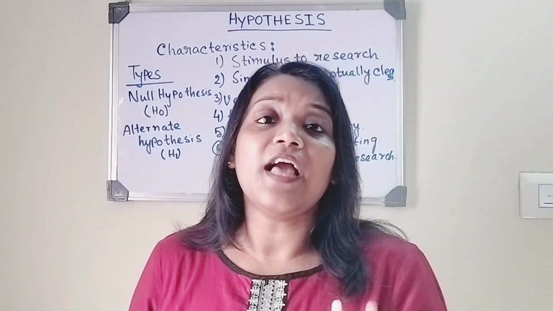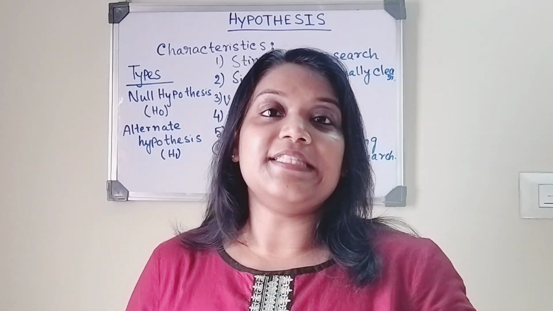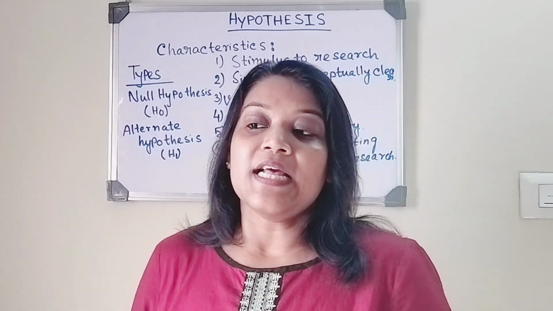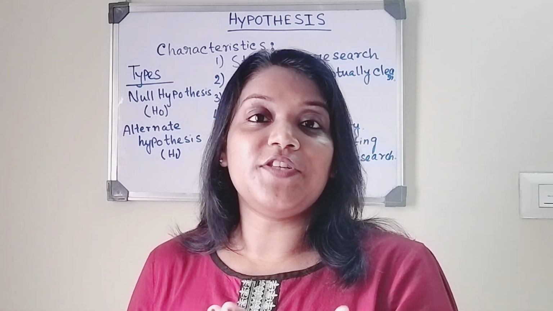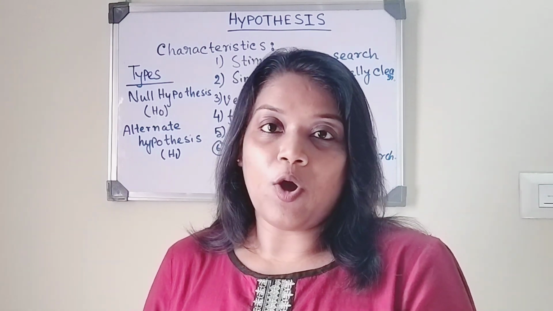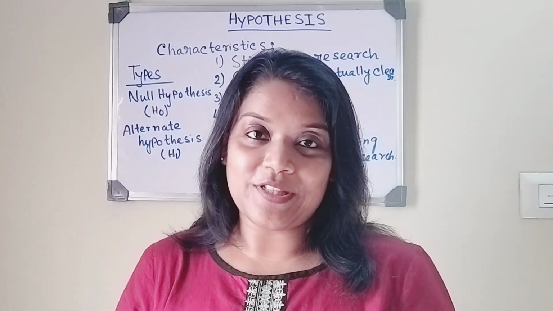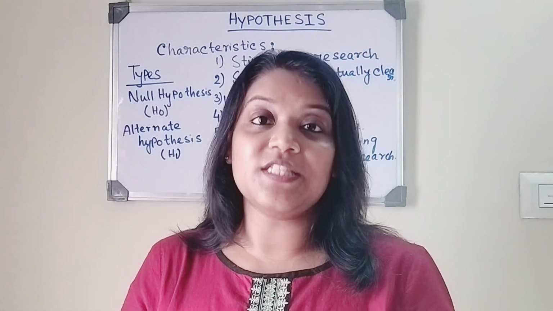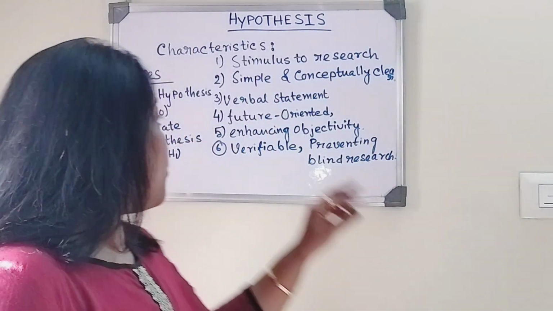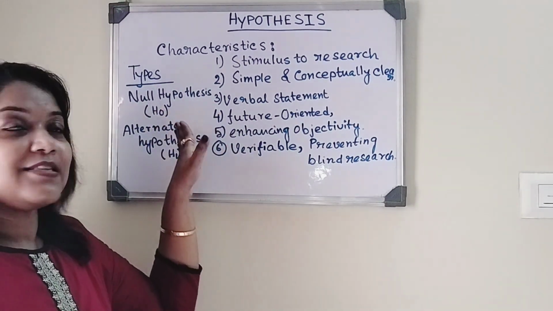So basically null hypothesis is the base of the study. Okay, so that indicates there is no difference between two or more variables. For example, we can say there is no difference between the effect of drug A and drug B, between the two types of medicine like paracetamol or metronidazole. Okay, I think this is clear. So basically null hypothesis indicates there is no difference between two or more variables, and it is denoted by H naught, that is H0. So I think this is clear, the concept of null hypothesis.